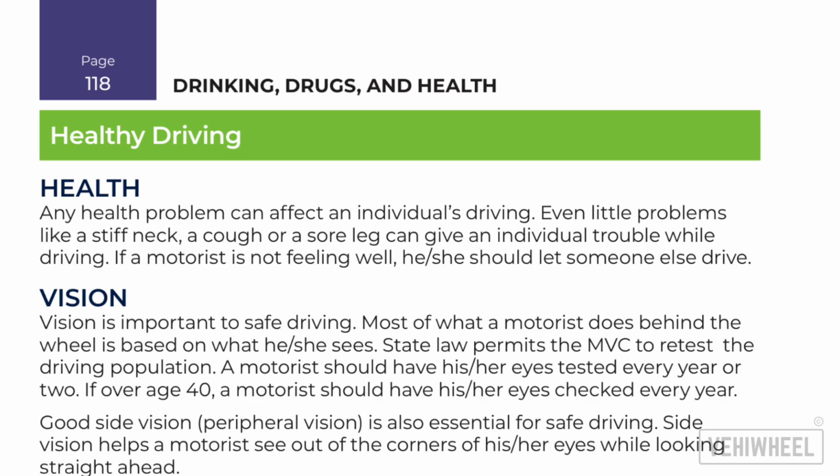Good side vision, peripheral vision, is also essential for safe driving. Side vision helps a motorist see out of the corners of his or her eyes while looking straight ahead. Distance judgment is also an important component to driving. A motorist should know his/her distance from any object while driving. Bad distance judgment often causes crashes.